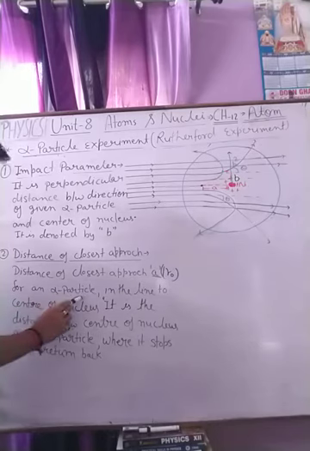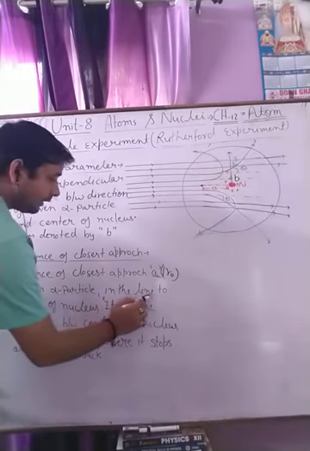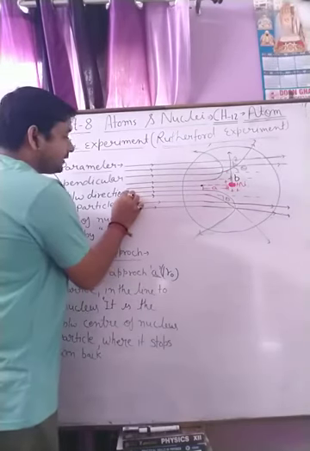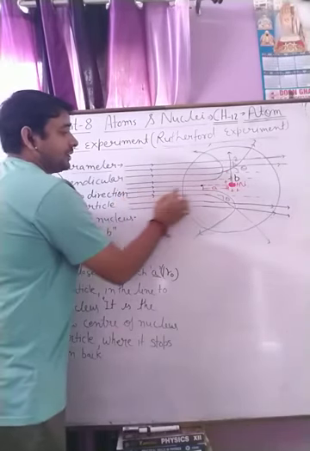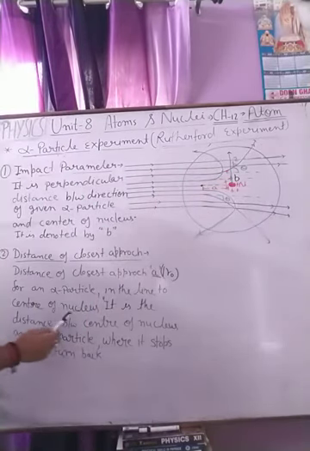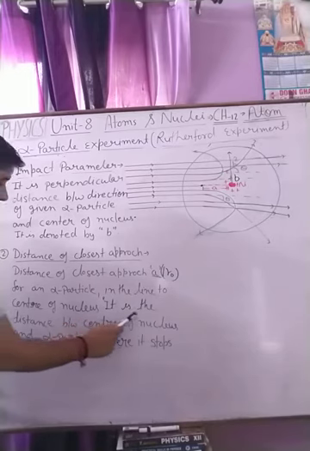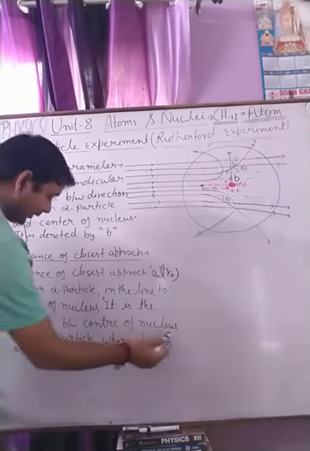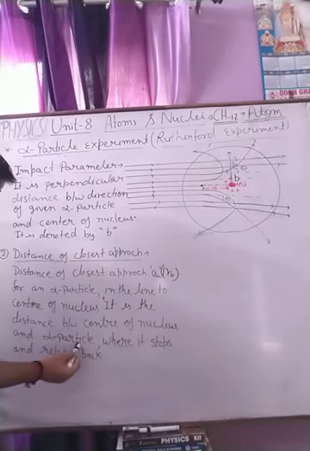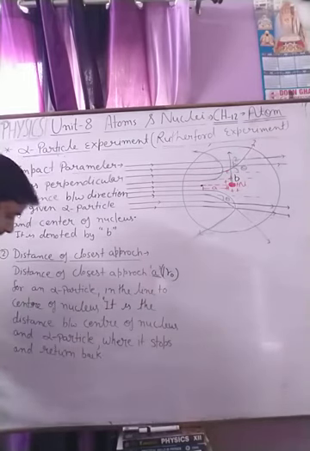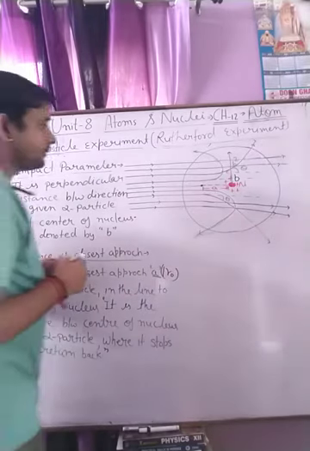For an alpha particle in the line to the center of the nucleus, that is, this alpha particle which is moving in a straight line towards the nucleus, it is the distance between the center of the nucleus and the alpha particle where it stops and returns back.